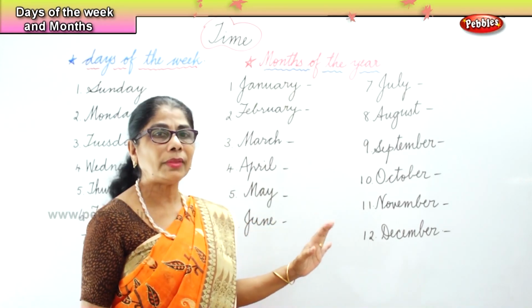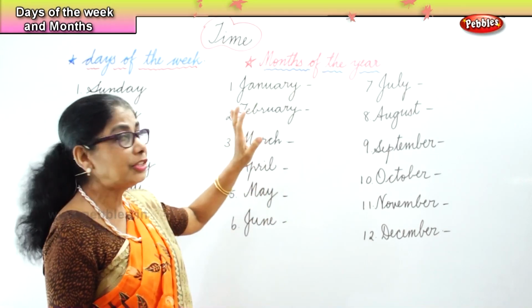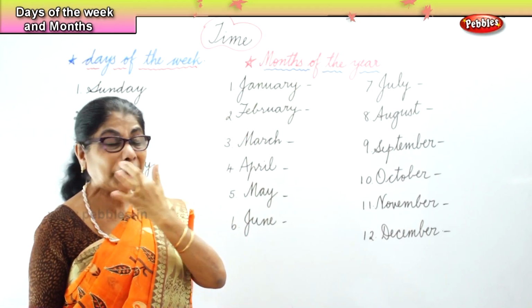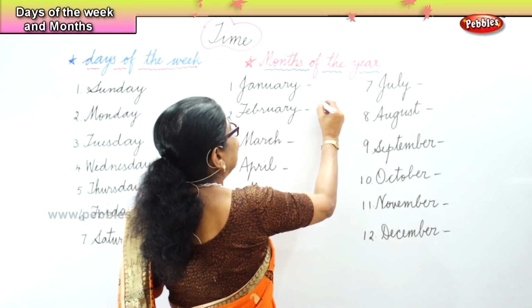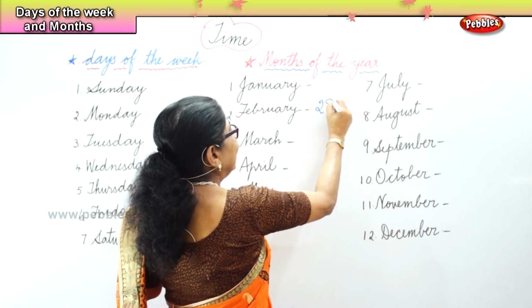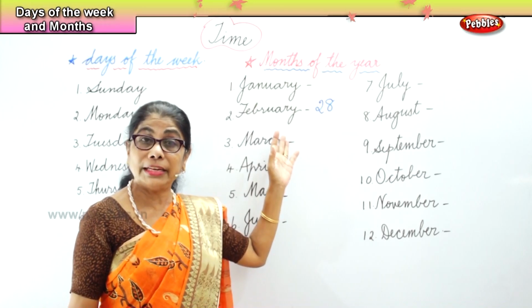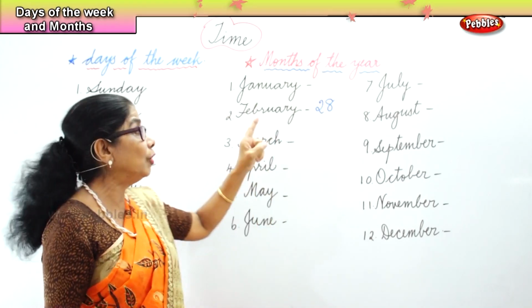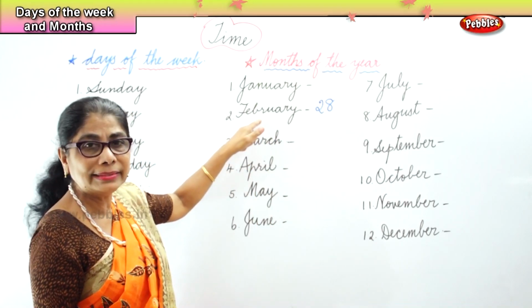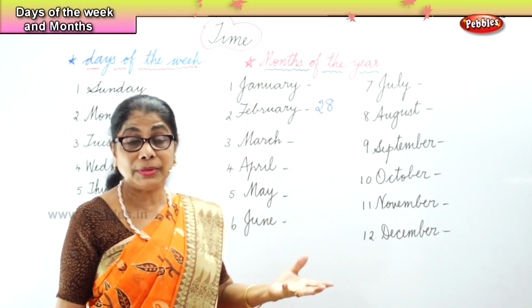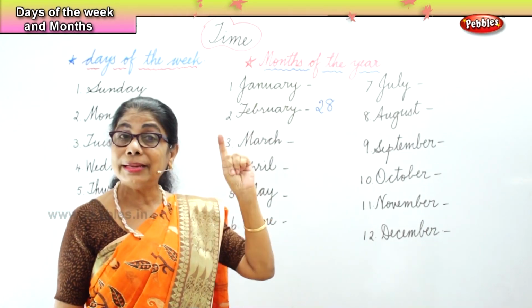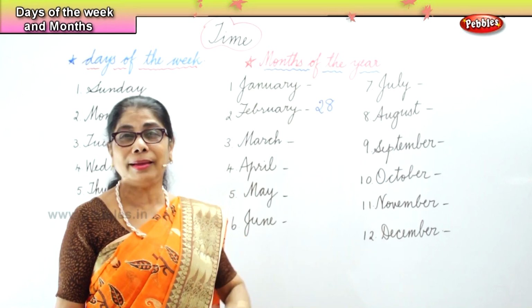Now, which is the shortest month of the year? February. Normally 28 days, and for leap year, 1 day is added here. Every 4 years, February will have 29 days.